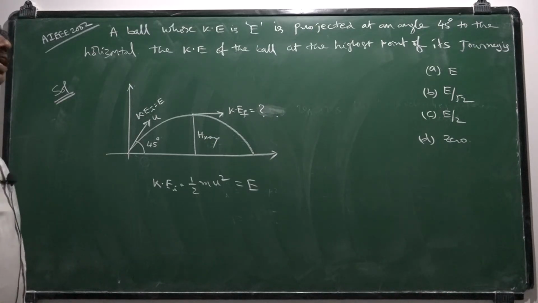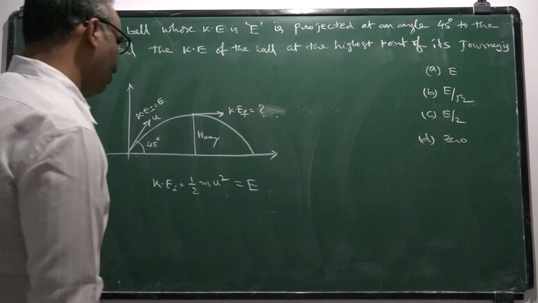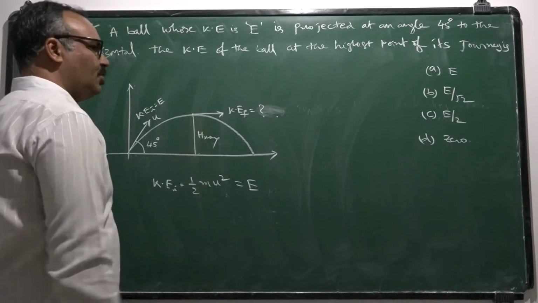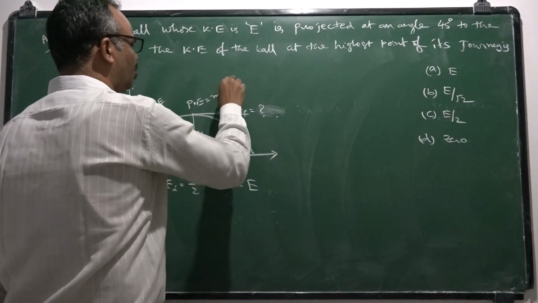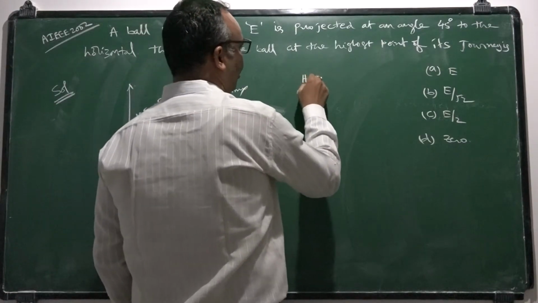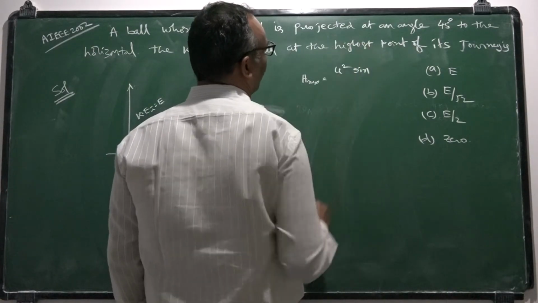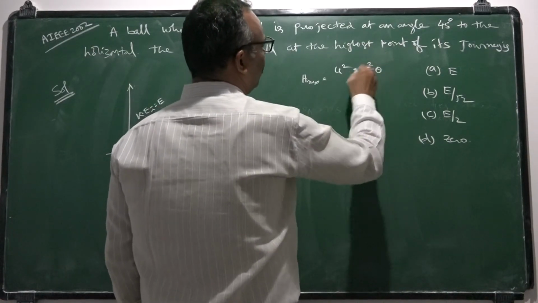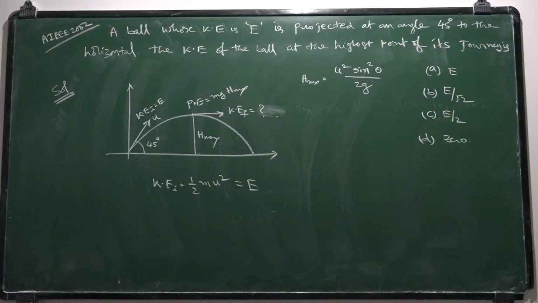Once it reaches the highest point, it possesses kinetic energy as well as potential energy. So the potential energy at this point is mg h max. You know the formula for maximum height, u square sine square theta by 2g. Will you agree with me? u square sine square theta by 2g.